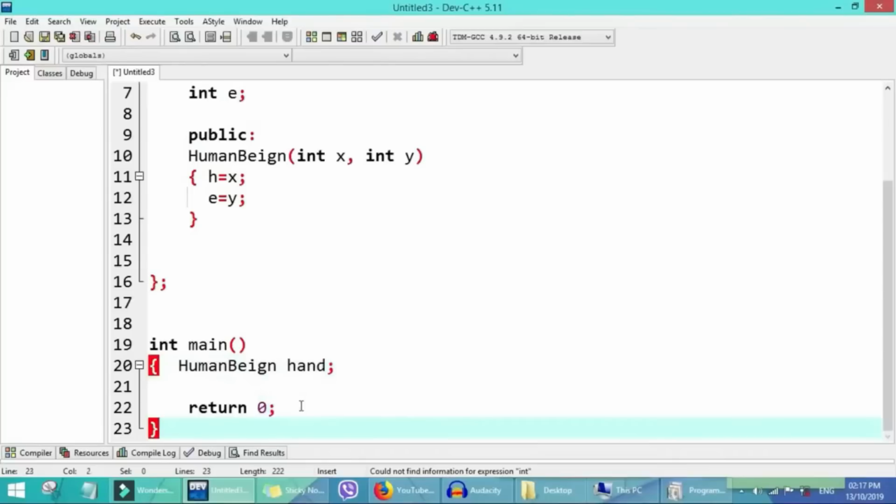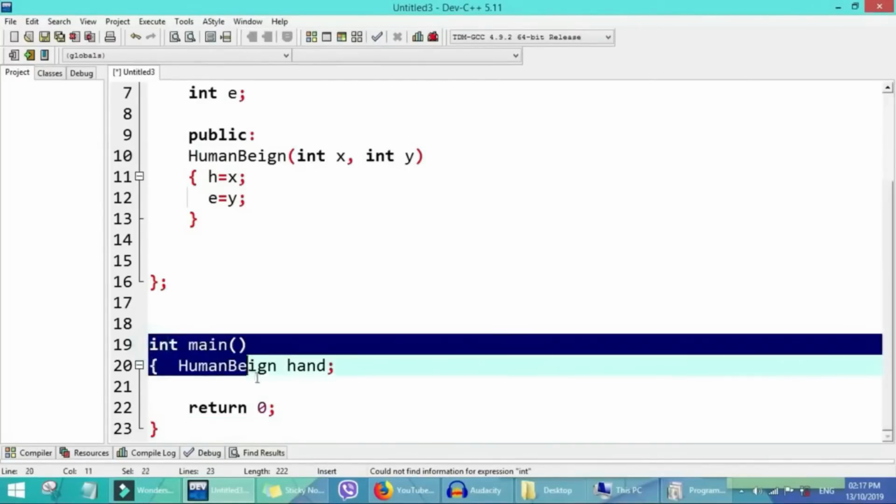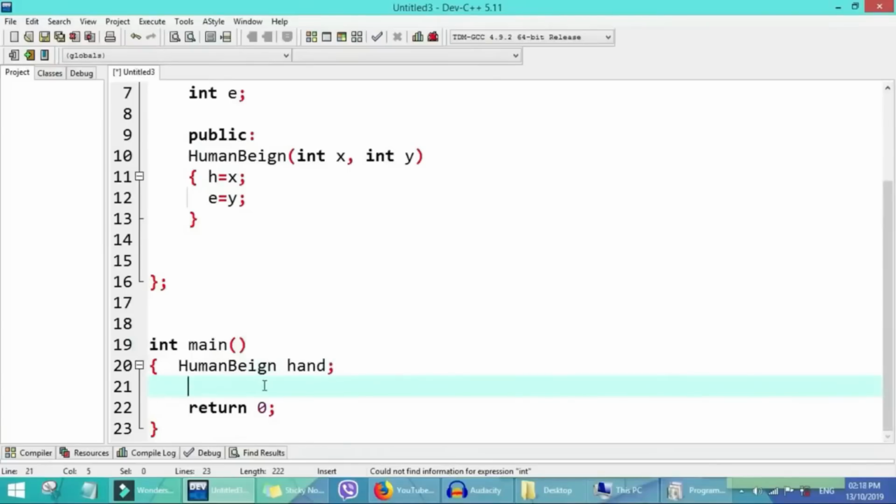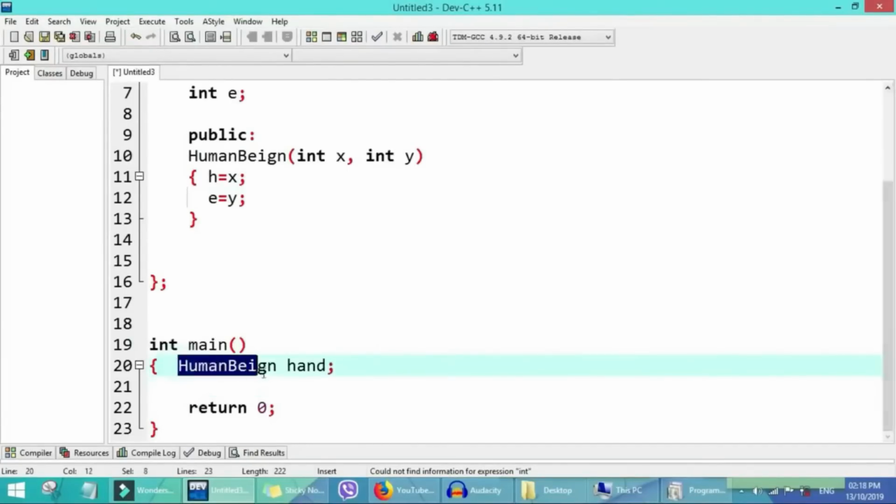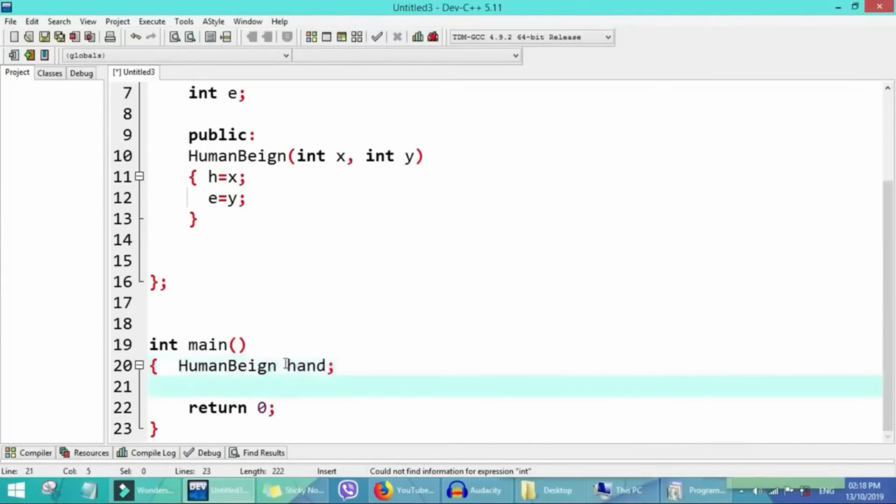So wetin dey be say for C++, when we want call any function wey dey inside our class for this int main, wey be like the central processing unit, wey be say everything dey activate, we need to declare am like this. The name of the class wey dey up, we need to write am, and that object wey go dey select the remaining object wey be like hand, we need to write am for here. We no need dot for here, space go dey between these two like this. So now we don create the object.